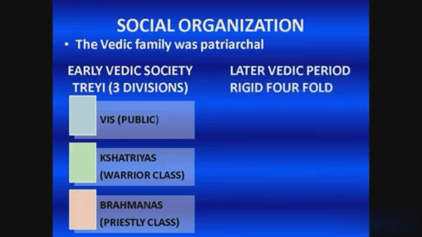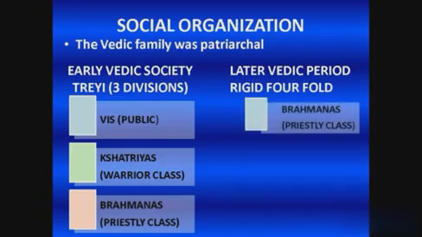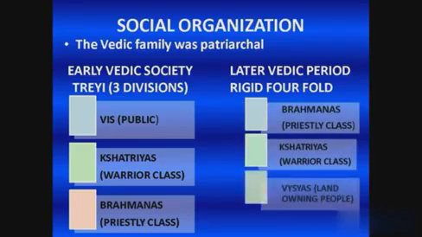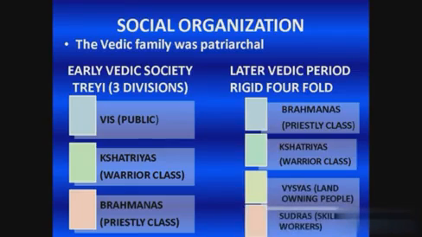At a later stage, when the Aryans had to accommodate non-Aryan skilled workers in their social arrangement, a rigid fourfold Varna system was developed. That is, the priestly Brahmanas, the warrior Kshatriyas, the land-owning Vaishyas, and the skilled workers Sudras. Thus, a graded social order emerged.